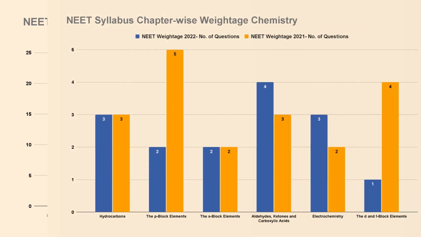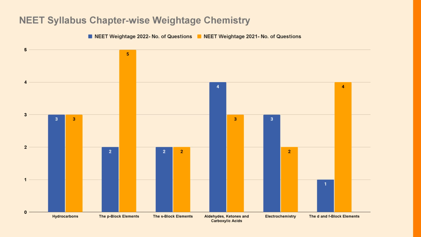Let's check the NEET syllabus chapter-wise weightage in chemistry for 2021 and 2022. Hydrocarbons carried a weightage of 3 questions in 2022, and also 3 questions in 2021. The P block element carried a weightage of 2 questions in 2022, whereas in 2021 it carried a weightage of 5 questions.